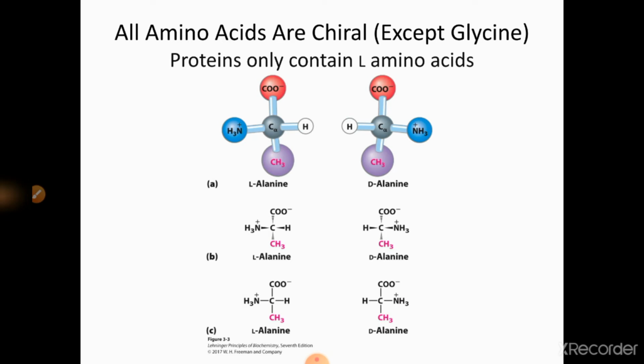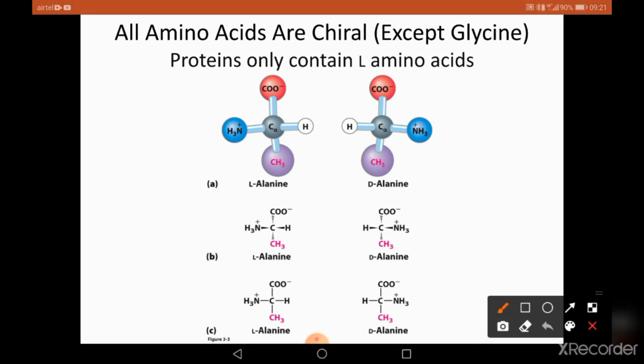All amino acids are chiral except glycine. It is not possible to have chirality in glycine because we have two hydrogens on the other side. So this is the general structure of L-alanine and D-alanine, where we can expect the mirror images, L-alanine and D-alanine, right?